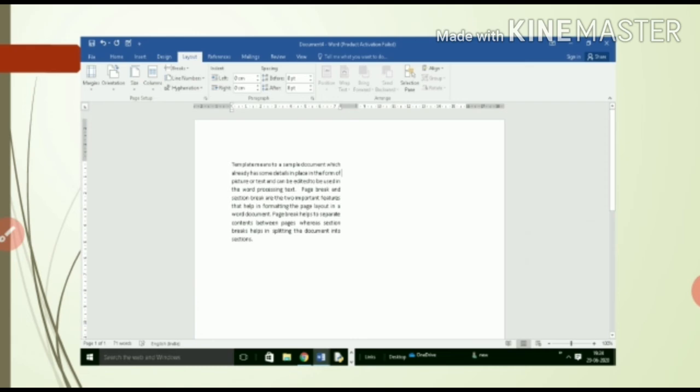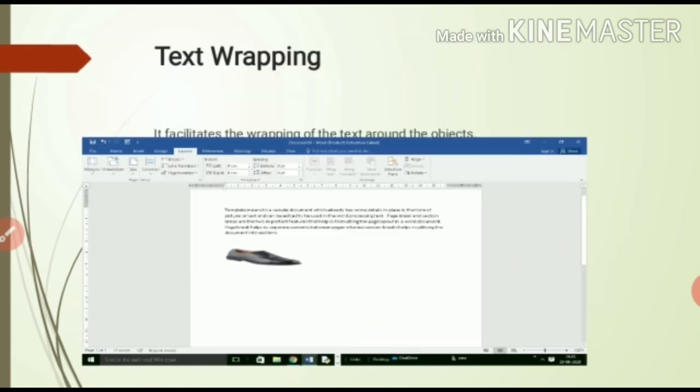Okay, now what is the meaning of text wrapping? Text wrapping is basically used to facilitate the wrapping of your text around objects. Suppose I have some content and only one picture. I just have to apply this picture here. Right, now I want to show this picture just above my content. But when you place your picture just above your content, it will hide your content. But in text wrapping, it will not do the same. Right, just look here.